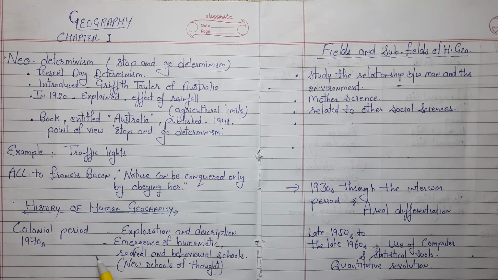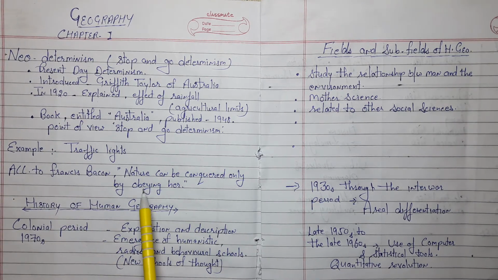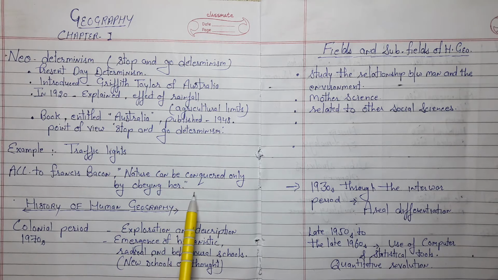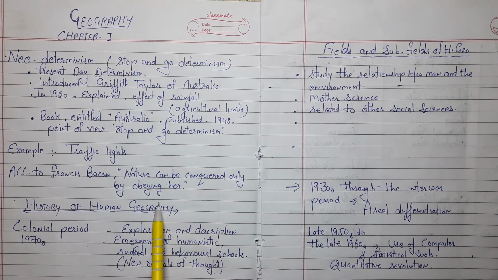जैसे स्टूडेंट हम जानते हैं कि ट्रैफिक लाइट के नियमों का पालन करते हुए हम रोड को क्रॉस करते हैं, same as we should have the possibility within limits which do not damage the environment. And according to Francis Bacon it is also said that nature can be conquered only by obeying her, यानी कि हम प्रकृति पर विजय तभी प्राप्त कर सकते हैं जब हम नेचर के नियमों का पालन करेंगे.